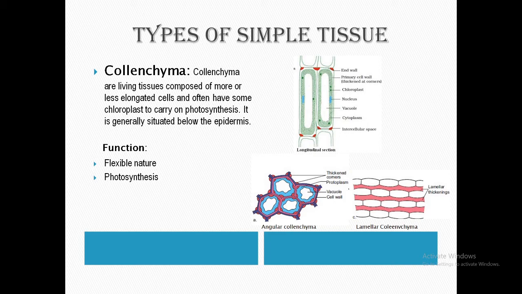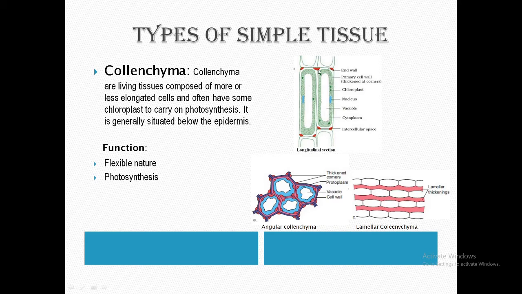Then the next type is collenchyma. This is the second type of simple tissue. This is the diagram of a longitudinal section of collenchymatous tissue. Collenchyma is a special type of parenchyma. These tissues have elongated walls and thickened corners.